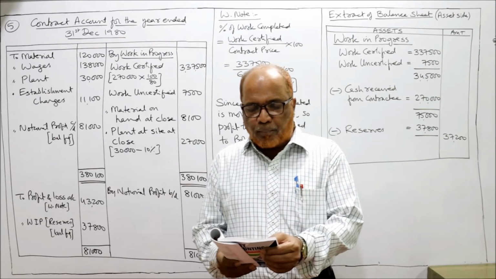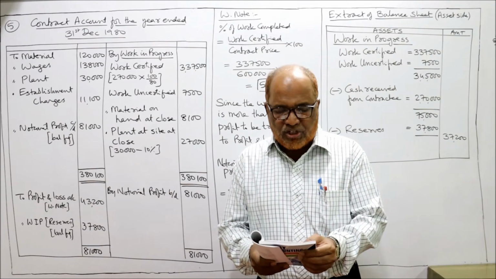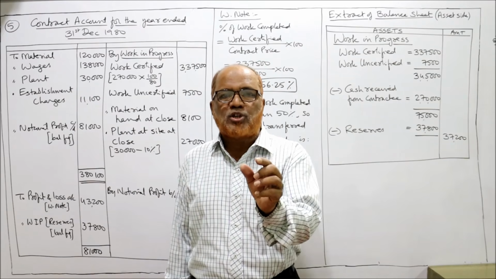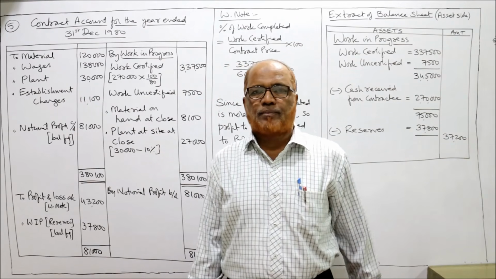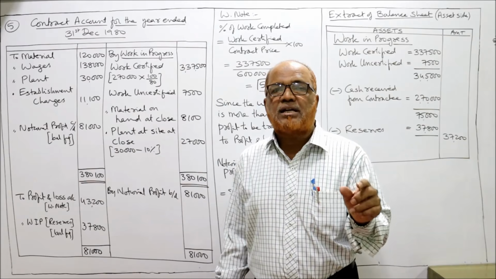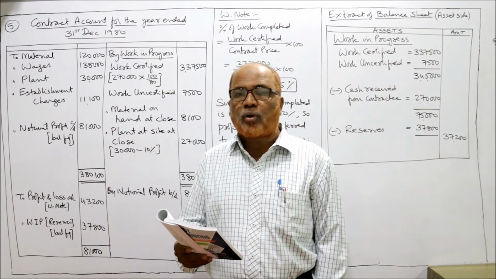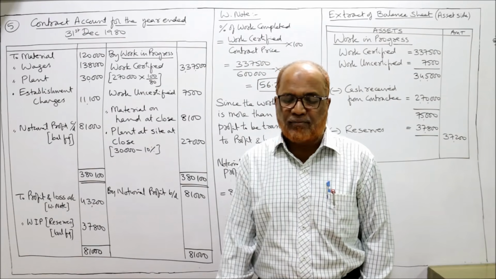And state the proportion of profit the contractor would be justified in taking to the credit of P&L account. So how much of the current year's profit should be transferred to P&L account? That will depend on the percentage of work completed. And also show how the work in progress would appear in the balance sheet as on 31st December.